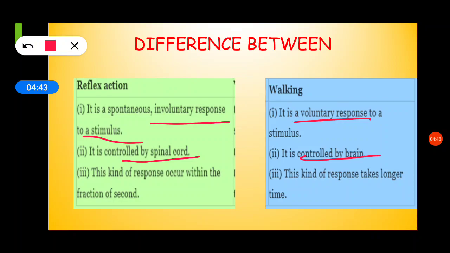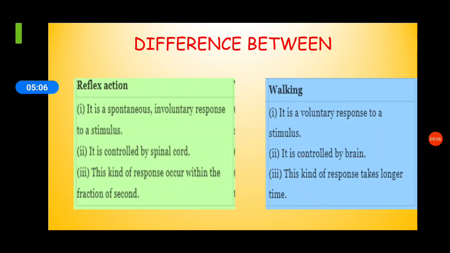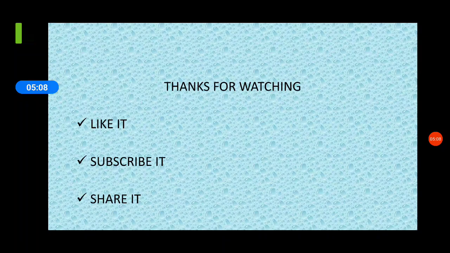Reflex action shows different types of responses which occur within a fraction of a second. बहुत ही automatic होता है, sudden action हमारी body करती है. So, it occurs within a fraction of a second. But walking, this kind of response takes longer time. This is up to the reflex action. Thank you.